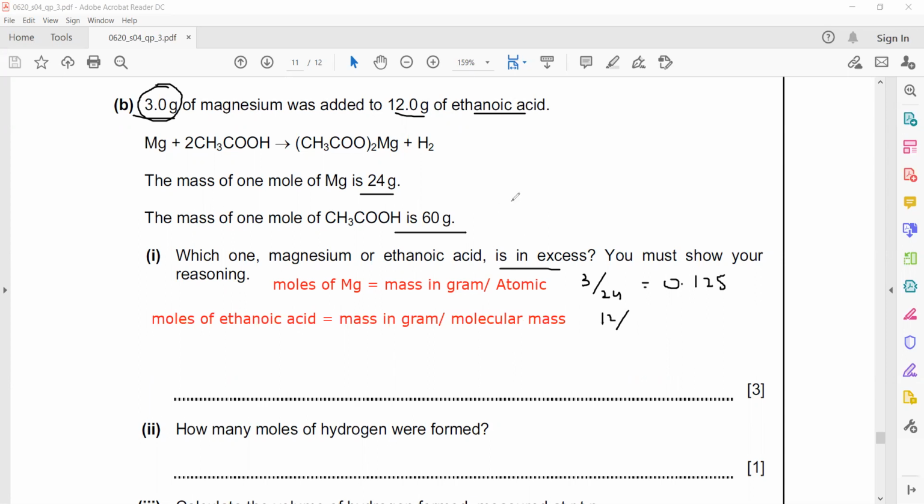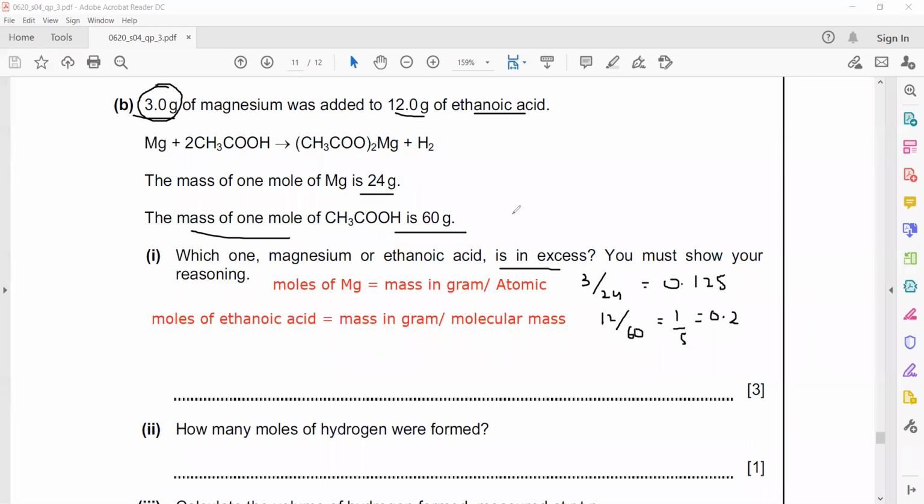The mass of 1 mole, meaning molecular mass, is 60. So 12 divided by 60 will be 1 over 5, which is equal to 0.2. Now we want to find which one is in excess.